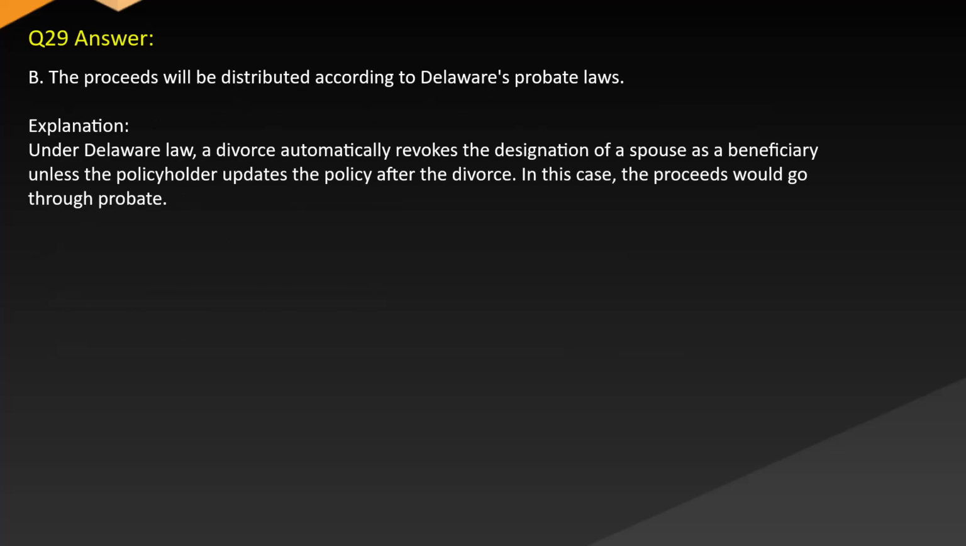Answer B. The proceeds will be distributed according to Delaware's probate laws. Explanation. Under Delaware law, a divorce automatically revokes the designation of a spouse as a beneficiary unless the policyholder updates the policy after the divorce. In this case, the proceeds would go through probate.